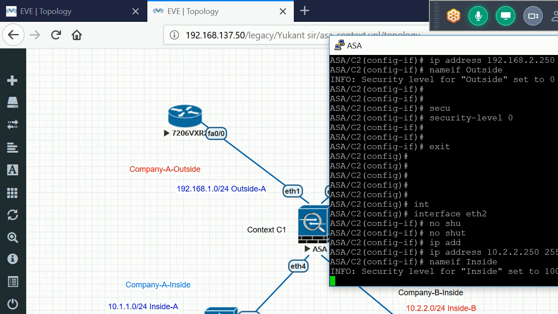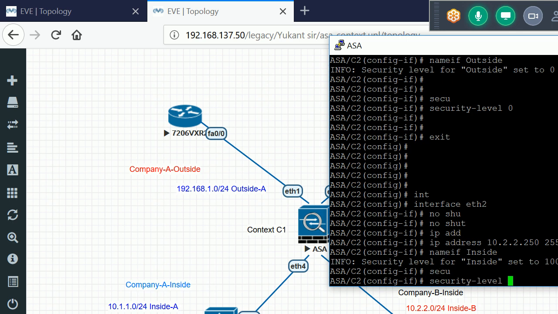When we use the inside keyword, it automatically takes security level 100. After that, I'll set the security level 100.